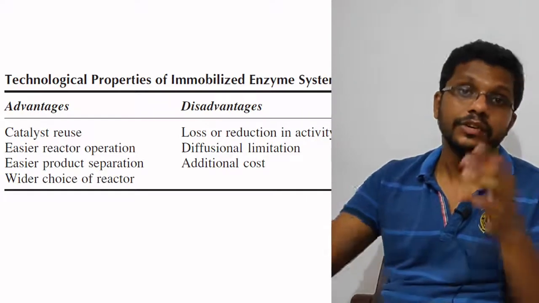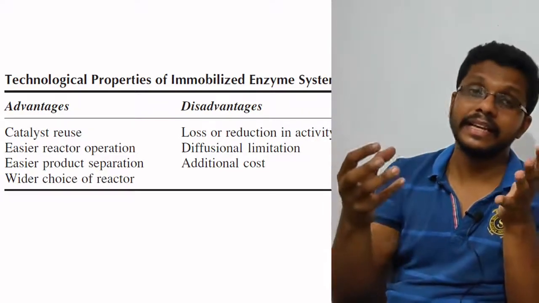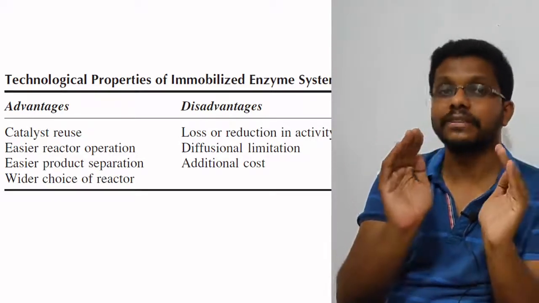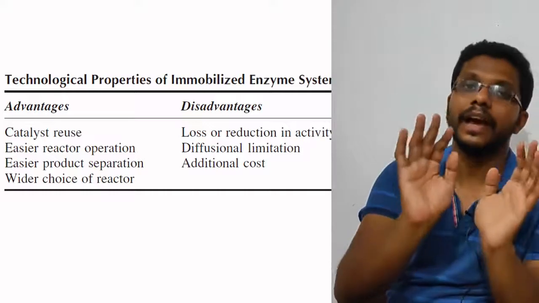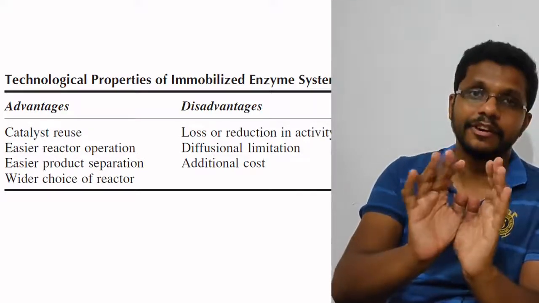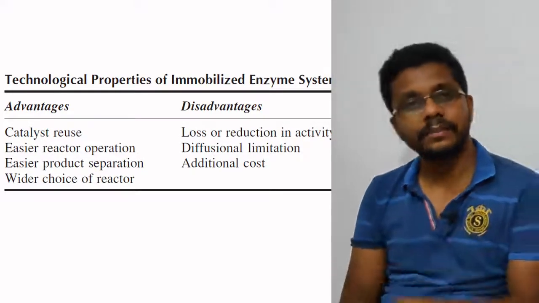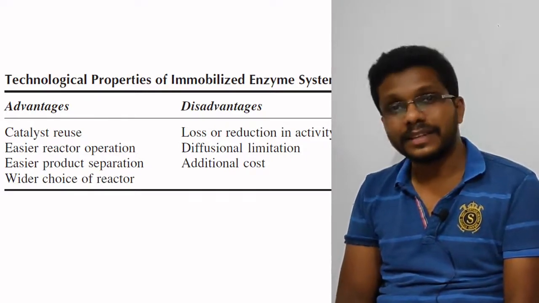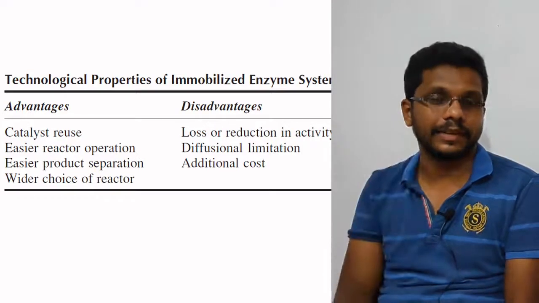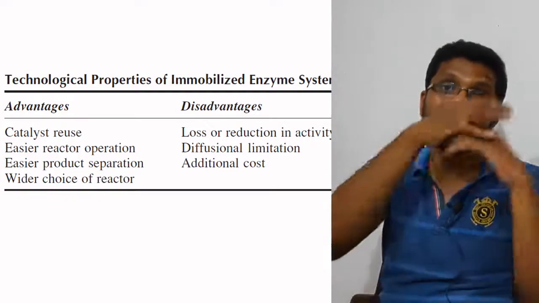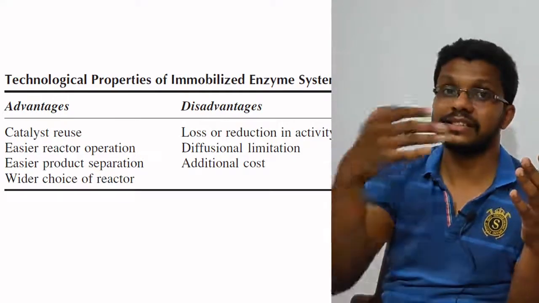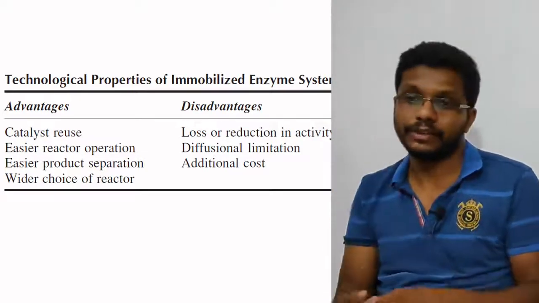Diffusion limitations. Ideally, the objective of the immobilization is to keep the activity of the enzyme safe while immobilizing. But sometimes what happens is that the enzyme will be immobilized, but its activity may be reduced a little bit, or enzymes are immobilized in a place where the free diffusion of reactants and the products is limited. We'll come to that point later.